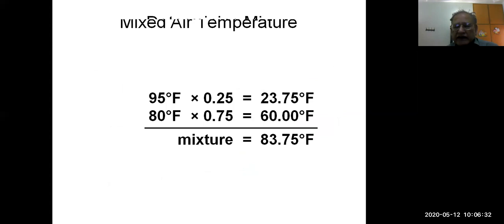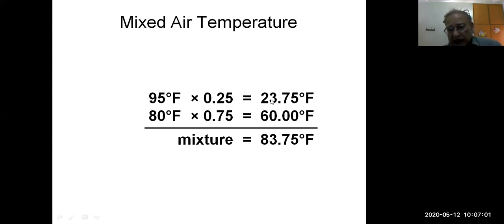Now we will calculate what the mixture temperature should be. By weighted average, if the outdoor air temperature is 95 degrees Fahrenheit and its volume ratio is 0.25, we multiply and get 23.75 degrees Fahrenheit. Now we know that 75% is return air, so we multiply the return air temperature of 80 degrees Fahrenheit by 0.75.